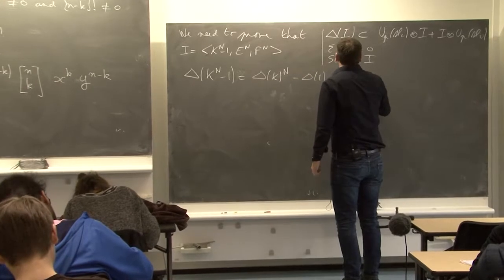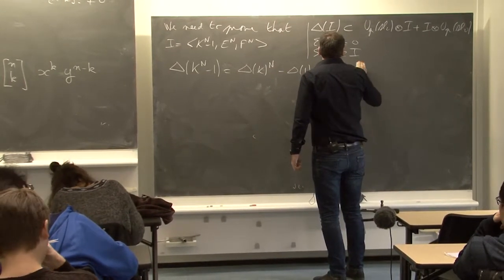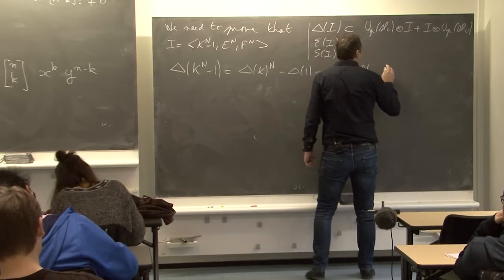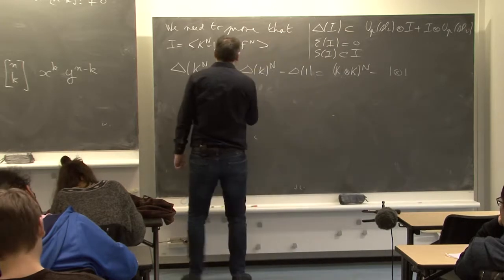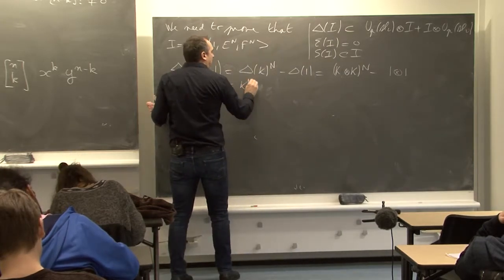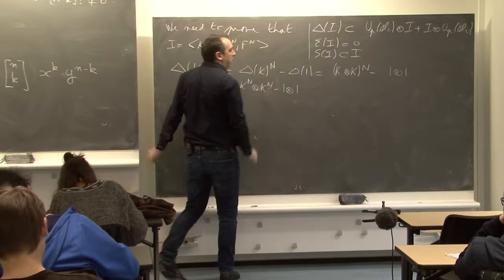It is K tensor K to the n minus 1 tensor 1. So this is equal to K^n tensor K^n minus 1 tensor 1.